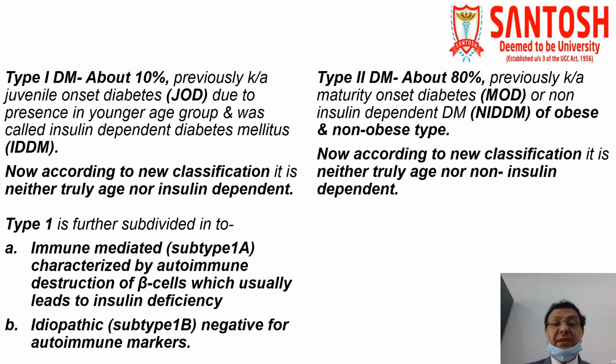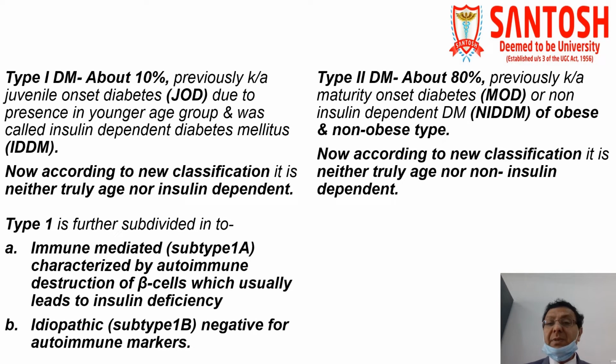Type 1 diabetes mellitus is further subdivided into immune mediated, which is also called 1A. Why? Because it is characterized by autoimmune destruction of beta cells and ultimately leads to insulin deficiency. Autoimmune means self-immune, meaning our own immune system. Certain substances are developed against our own body, ultimately responsible for the autoimmune destruction. The second is idiopathic, which is also called 1B, where the cause is not known and it is negative for autoimmune markers. So these are a few words about type 1 diabetes mellitus.